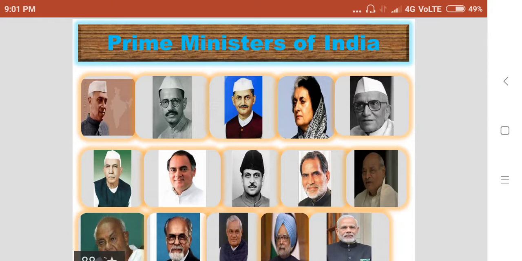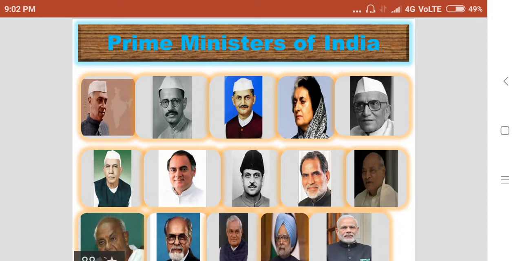After that, in 2014, in the Lok Sabha elections, the BJP became the majority party, and Narendra Modi became the Prime Minister of India. Now also we have Narendra Modi as the Prime Minister, which is his second term.